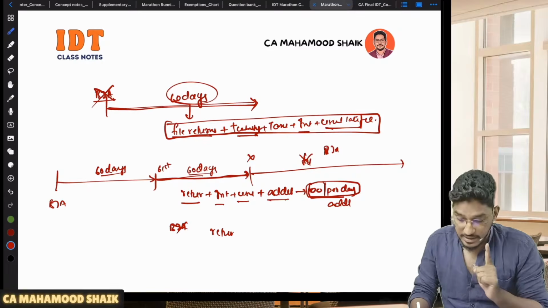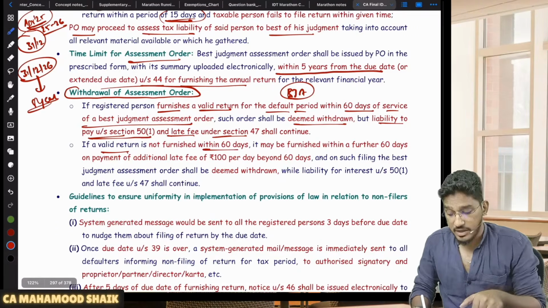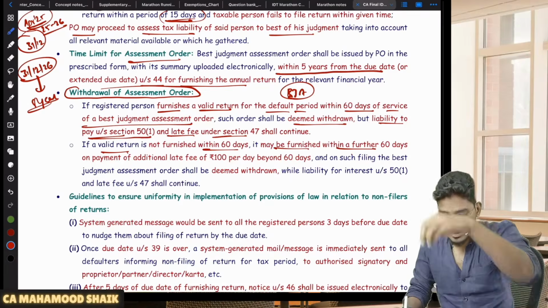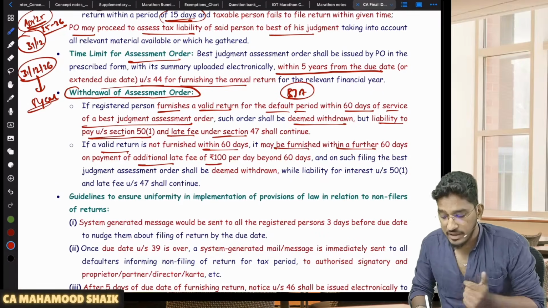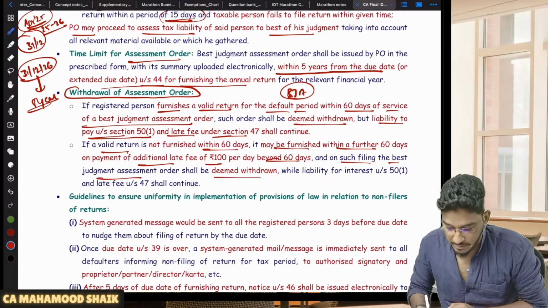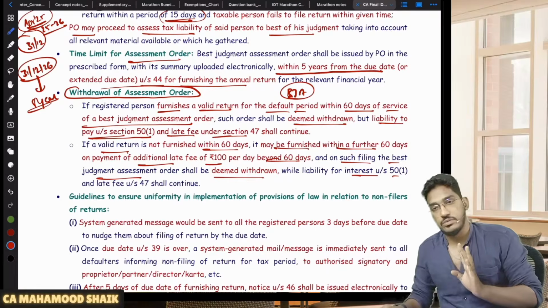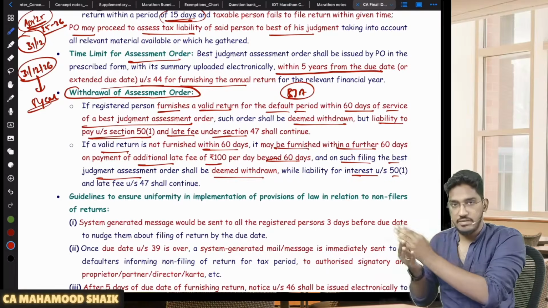So first they are giving the initial 60 days, and thereafter one more 60 days. If a valid return is not furnished within 60 days, it may be furnished within a further 60 days on payment of an additional late fee of 100 per day beyond 60 days. On such filing, the best judgment assessment order shall be deemed withdrawn, while liability for interest under section 51 and late fee will continue. So they are giving a maximum of 120 days.